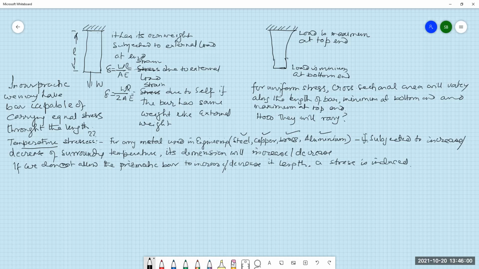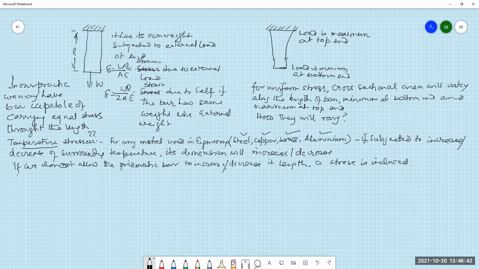So the matter is like this. Say a bar is kept between two rigid supports at both ends, and the surrounding temperature is increased. The bar is trying to increase its length, but it is not allowed. The supports are not allowing it. So a force is created by the support on the bar, which keeps the bar within its original length. This force created by the supports over the bar is defined as the temperature force, and this temperature force per unit cross section of the bar is defined as temperature stress.